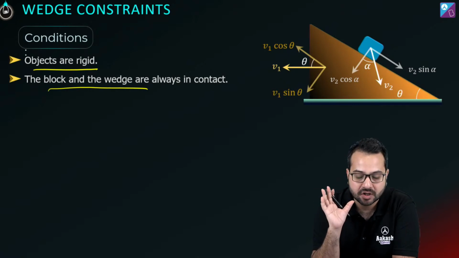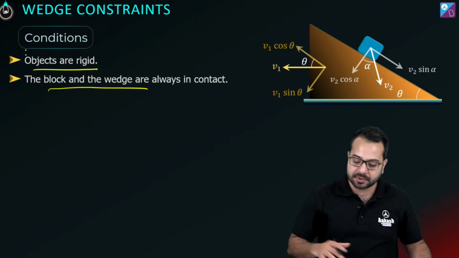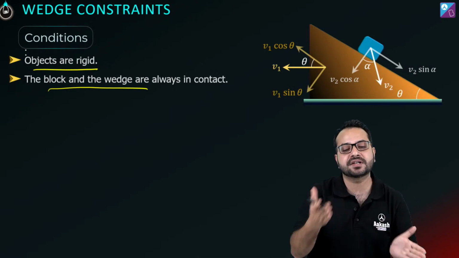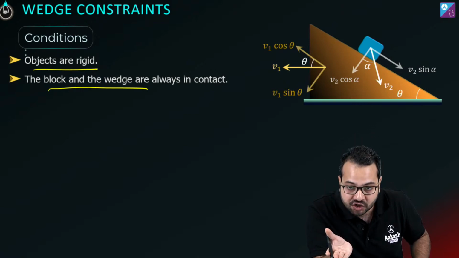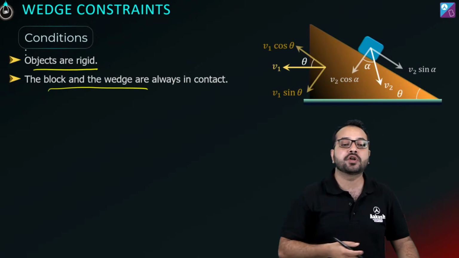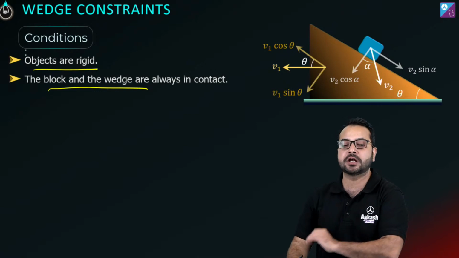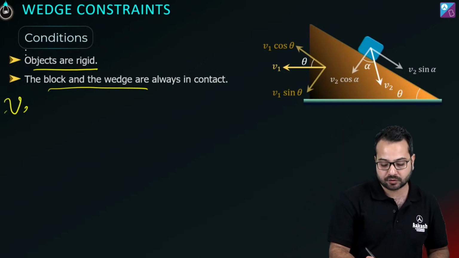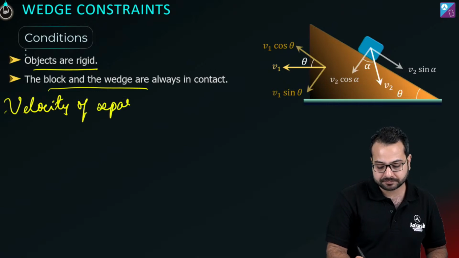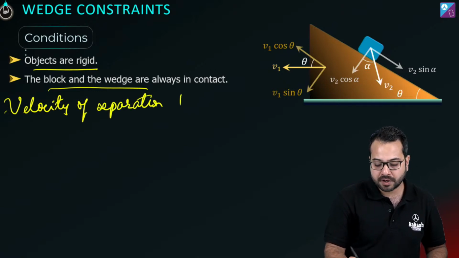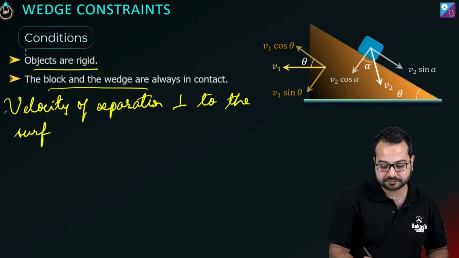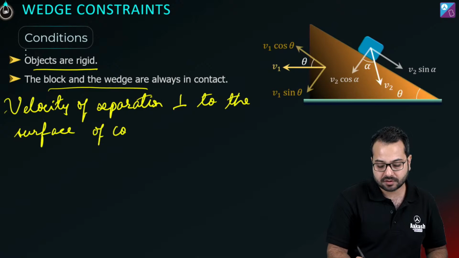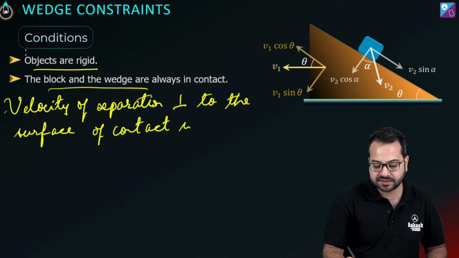Is this clear? तो simple फंडा ये है कि when the block and the wedge are in contact, the velocity of separation perpendicular to the common surface will be equal to 0. लिख देता हूं इस बात को. Velocity of separation perpendicular to the surface of contact will be 0.